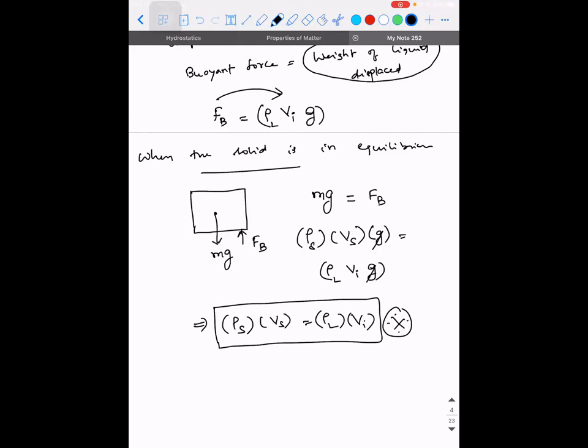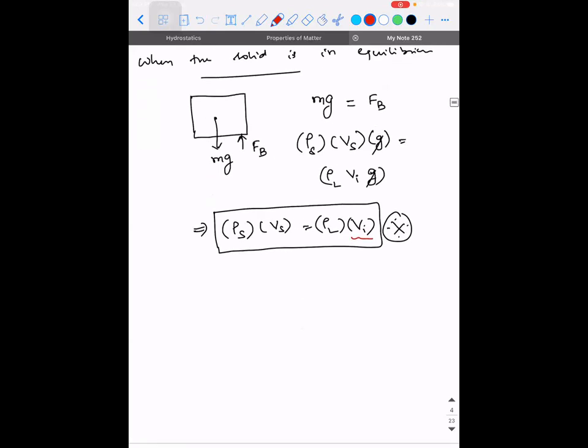Am I clear? Any confusion? Sir, so this condition is applicable even if the solid is partially immersed in water? Yeah, it is for partially immersed, because that's a good question. See, when it is partially immersed, I told volume of immersed portion, right? Now you tell me, what if it is completely immersed?